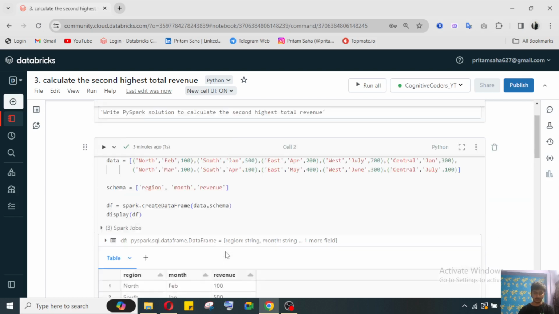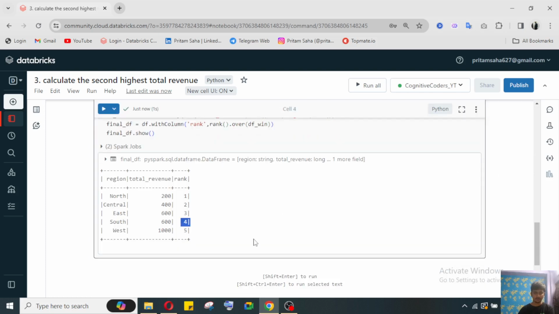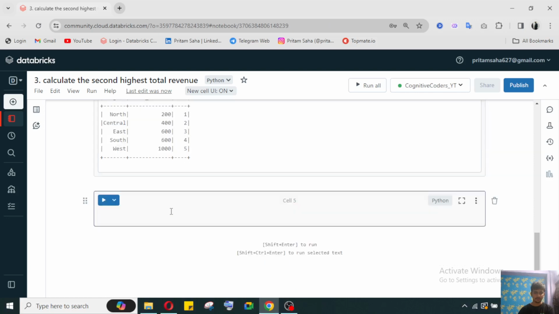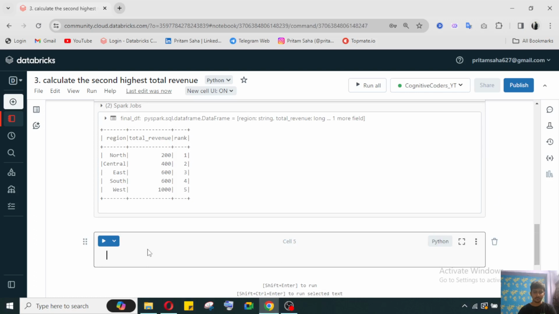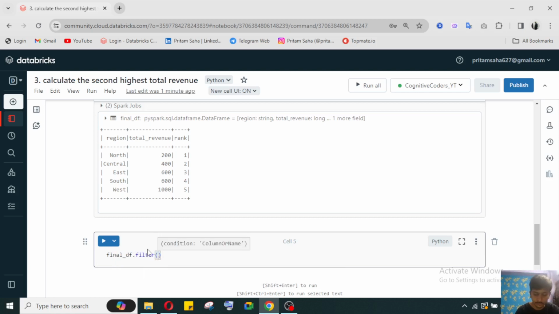Now they want the data for the second highest total revenue. Now we can easily filter the data. Let's see, final DF, from final DF dot filter, then what we need to do, column rank should be equal to, they want the second highest data.